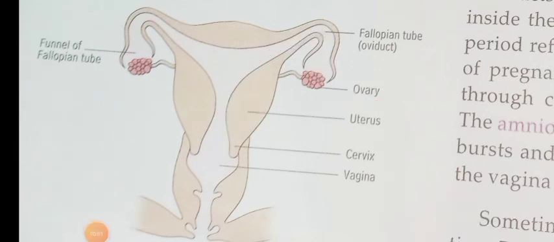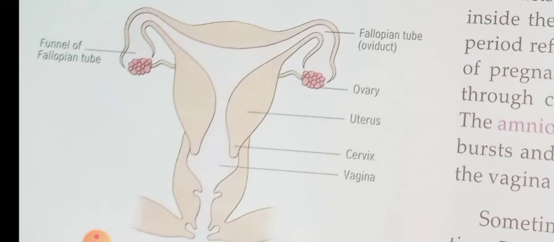So the embryo develops in the uterus and receives oxygen, nutrients and so on through the placenta. So it receives oxygen, nutrition and everything there, and develops into a baby. The developed baby is called a fetus. In human beings, the embryo develops in the uterus for 9 months before the baby is born. You know this, isn't it?